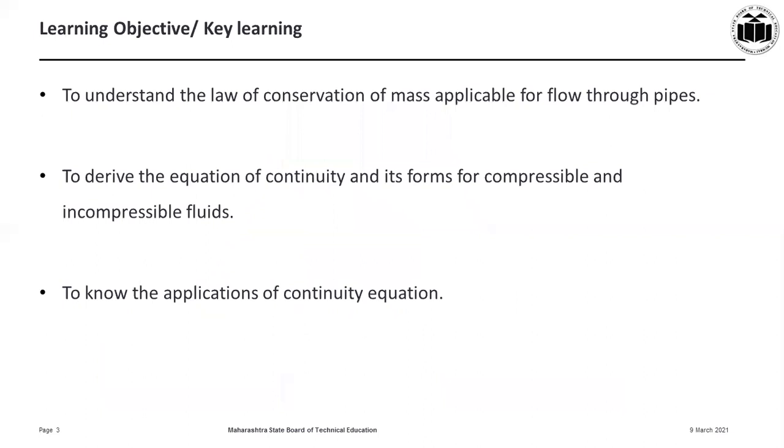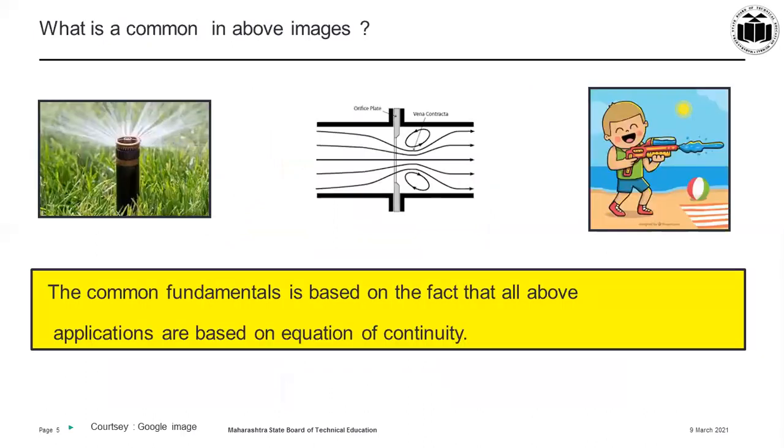Let us try to understand the law of conservation of mass applicable for flow through pipes. It is nothing but the continuity equation. The derivation of the equation of continuity, its forms for compressible and incompressible fluids, and the application of continuity equation.